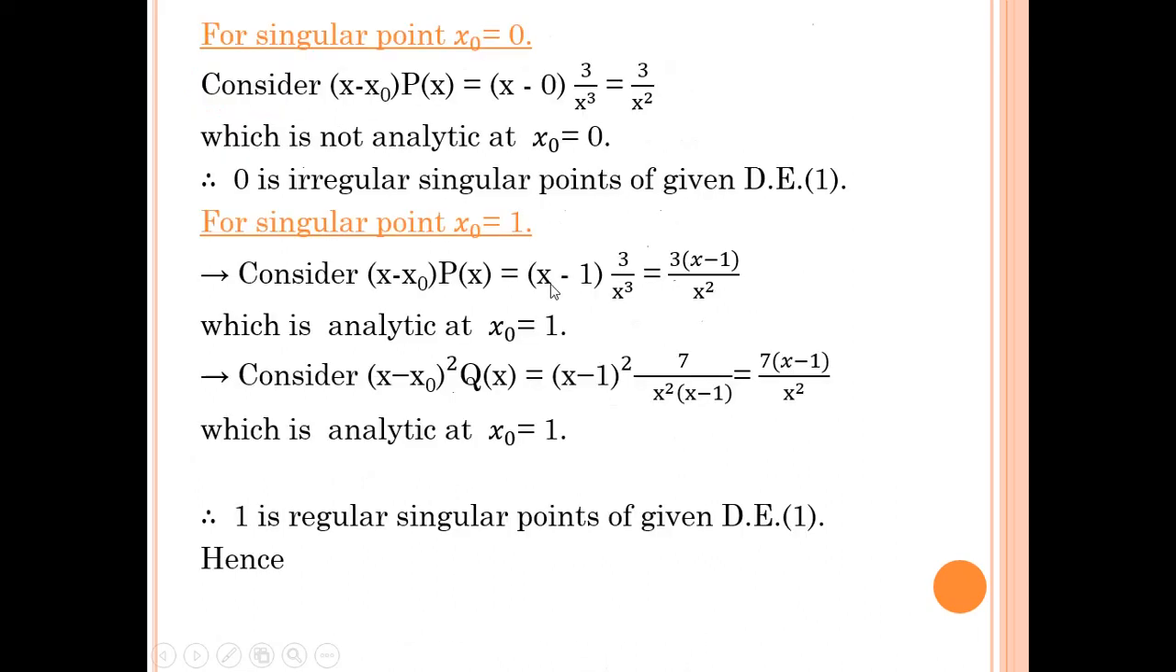For the singular point x0 equal to 0, now we are checking whether the singular point is a regular singular point or an irregular singular point. So consider (x minus x0) into p of x. Here we take x0 equal to 0.